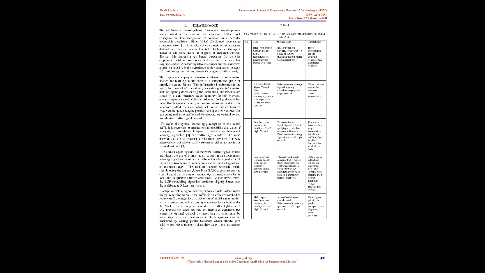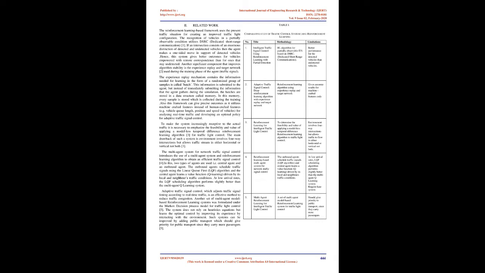3. For traffic light control. The main drawback of such a system is that the environment involves four-way intersections but allows traffic streams in either horizontal or vertical, not both. 3. The multi-agent system for network traffic signal control introduces the use of a multi-agent system and reinforcement learning algorithm to obtain an efficient traffic signal control.